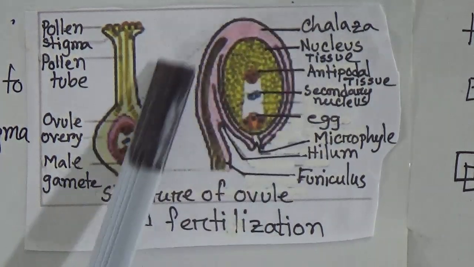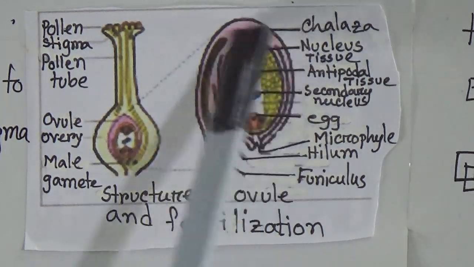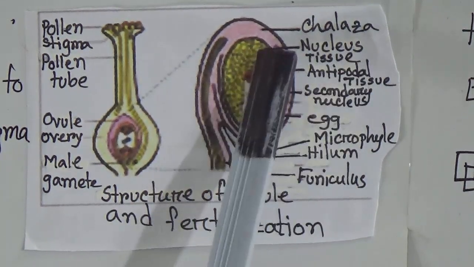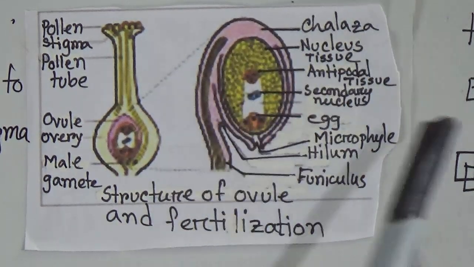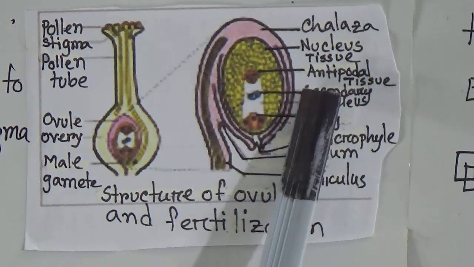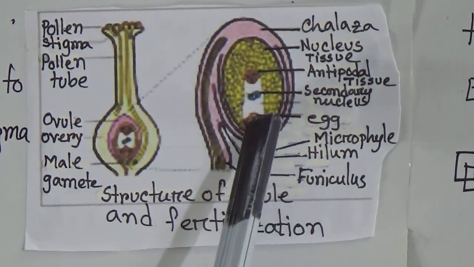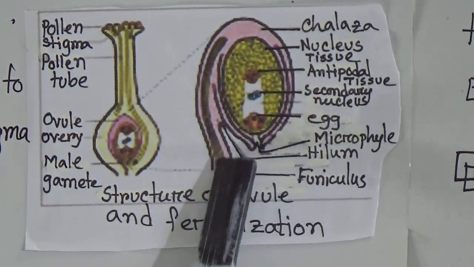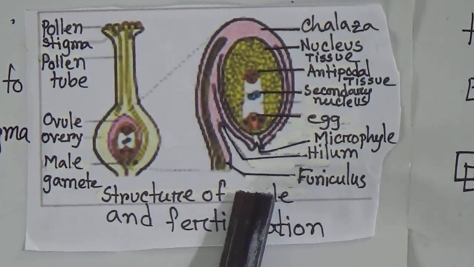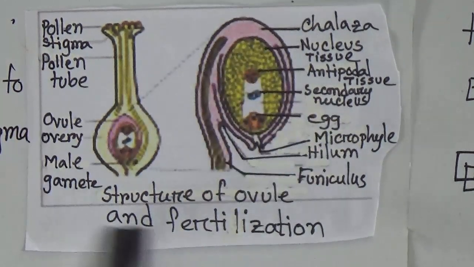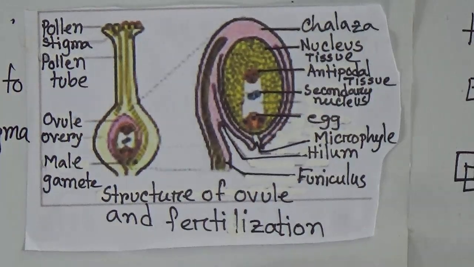It is called the ovary and this is the ovule. This is the ovule and nucleus. Here is the nucellus tissue. This is the secondary nucleus in the middle, and this is the egg, and this is the hilum. This is the structure of the ovule and fertilization.